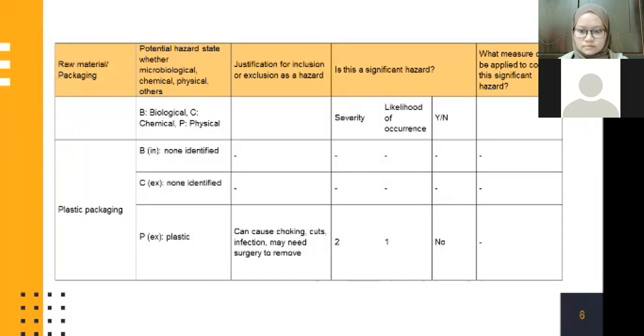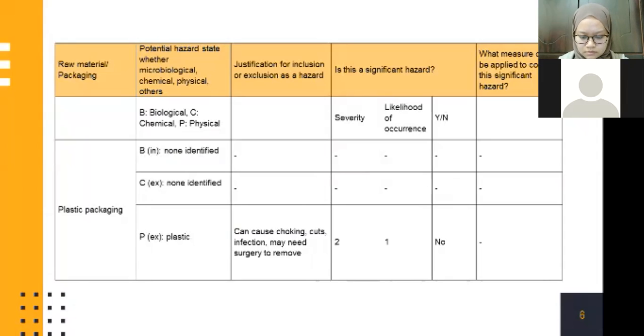No. I will explain what the 4, 3, 2, 1 mean. For severity, 4 is severe, 3 is major illness, 2 is minor illness, and 1 is no illness.